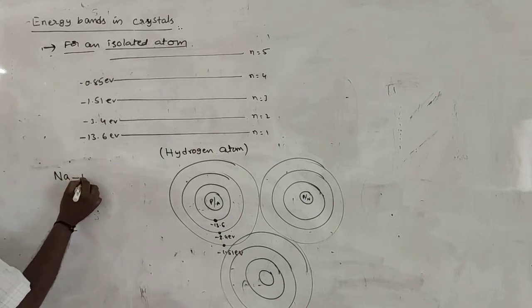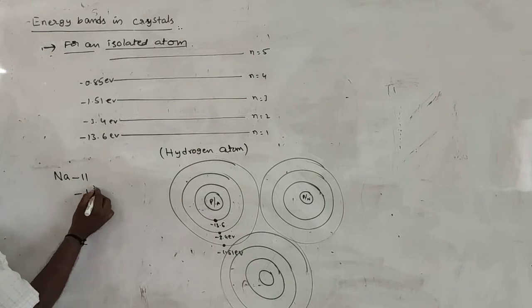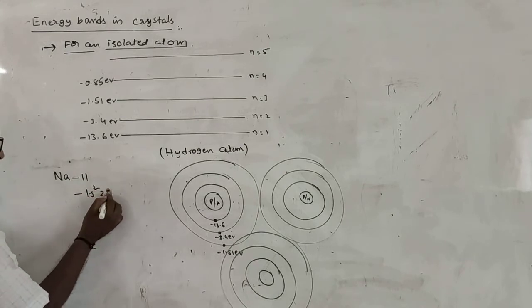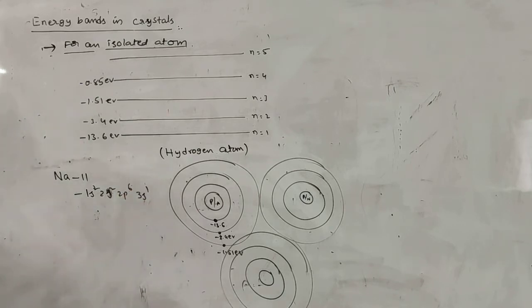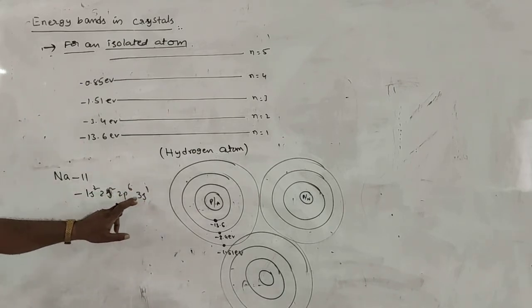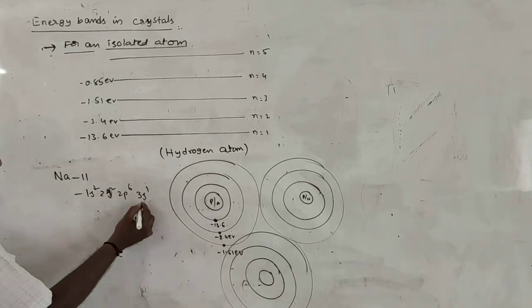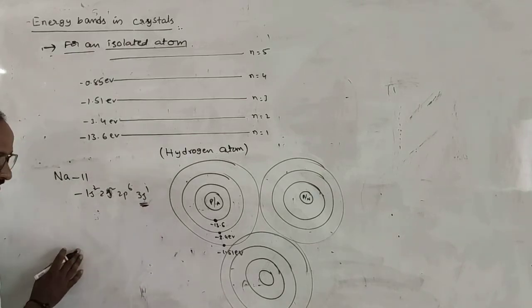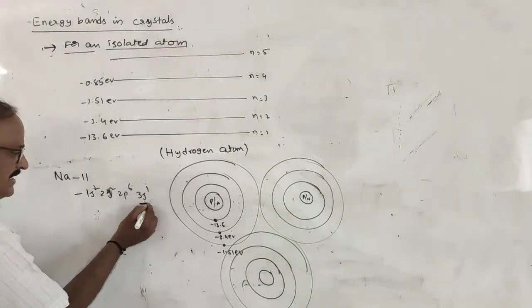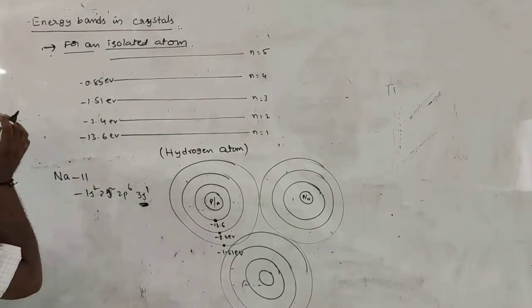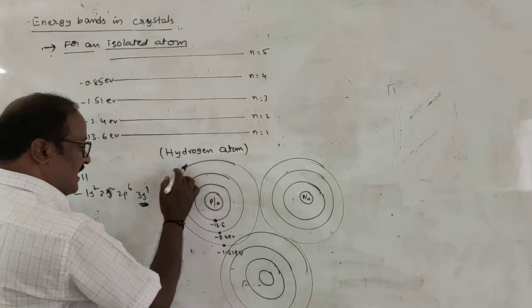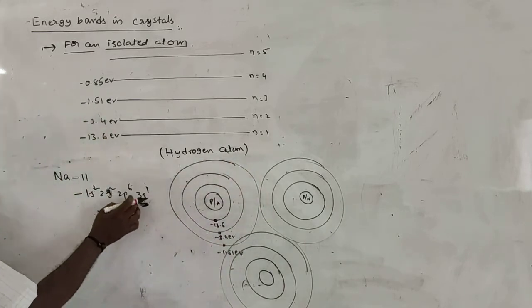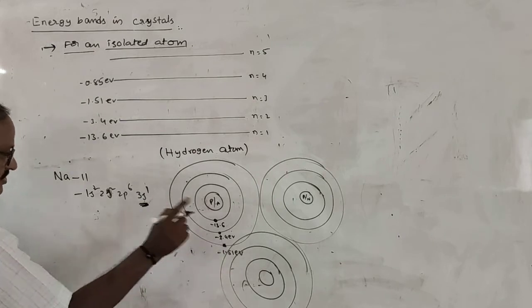Atomic number of sodium is 11. Its electron configuration can be written as 1s2, 2s2, 2p6 and 3s2. Here the valence state is the third state and there is only a single electron. First orbit, second orbit, third orbit. In the last state, the valence state, there is only a single electron.